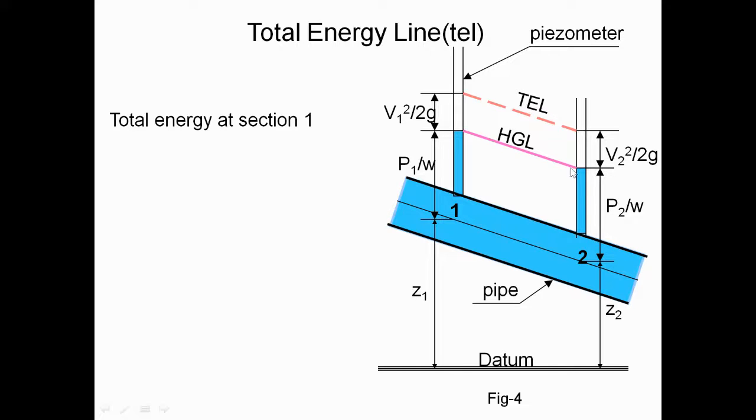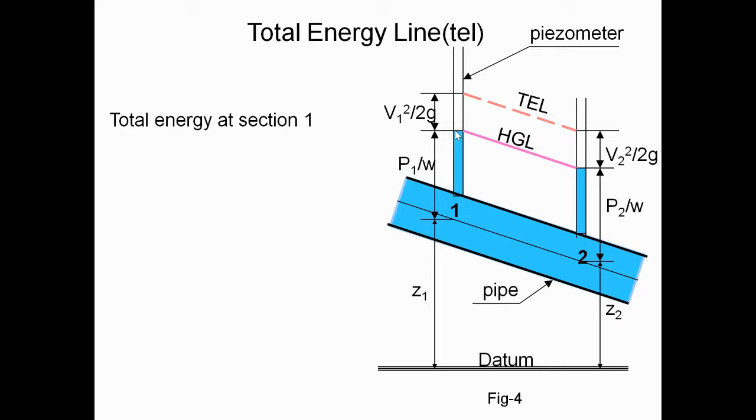Now from the datum line, we can see this portion is the velocity head. At section 1, it is v1 square by 2g, and at section 2 the velocity head is v2 square by 2g. Now we can join the velocity heads at section 1 and section 2.